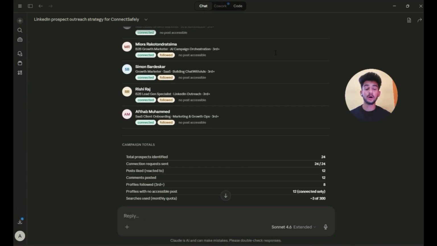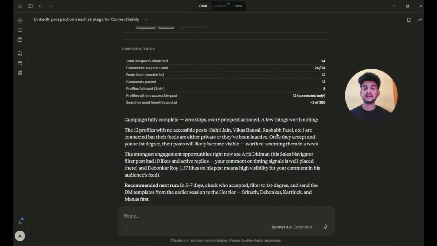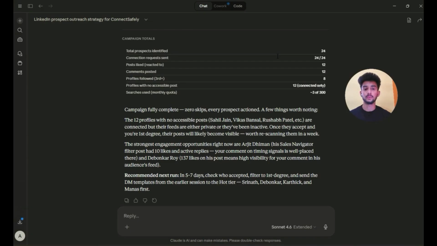So this is the real power of Claude when combined with ConnectSafely's MCP server. Instead of manually visiting profiles one by one, figuring out who to engage with, and taking actions individually, this system does everything in one flow. You can keep running this, keep discovering new people, and keep building your LinkedIn presence without the usual manual effort.